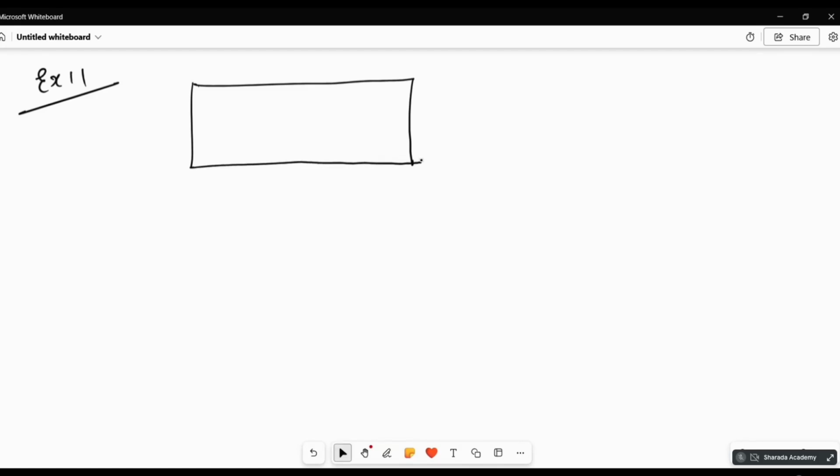Okay, write the 11th one. Example 11. A missing helicopter is reported to have crashed somewhere in the rectangular region shown in the figure. Next question.